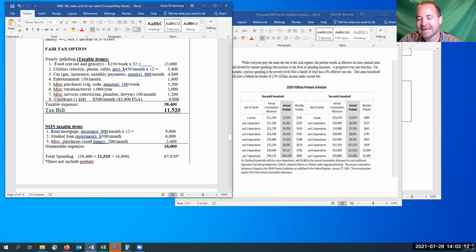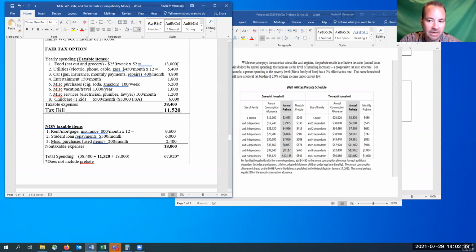This is what I estimated for that family of four household that they would pay that would actually be taxable expenses. And we're going to use these same criteria for all four examples that I have. All right, so some of our biggies here, food. I estimated in grocery bills plus eat out bills that they spend $250 a week.